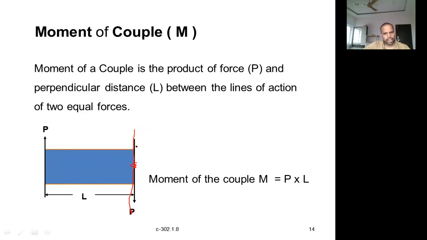What is the moment created by this force? It is nothing but force into perpendicular distance. What is the perpendicular distance? When the force itself is passing through the point, there is no perpendicular distance. Distance is equal to 0. That's why the moment created by this force is 0. And what is the moment created by this other force? It's force into perpendicular distance, that is P into L.